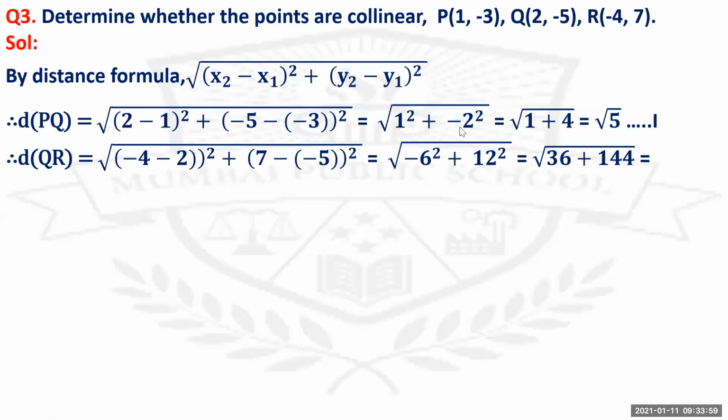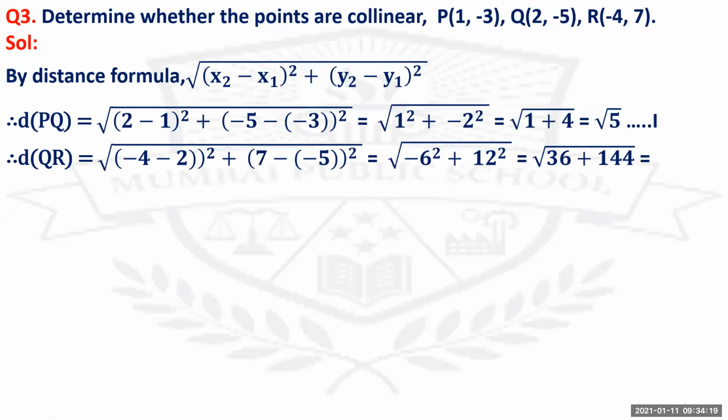So that is 1 square plus minus 2 square. Again, I've told you that the square of a negative number is positive. So you'll get that as 1 plus 4, that is root 5. We'll give this as statement number 1. Now, substituting the values, you'll find the distance of QR.